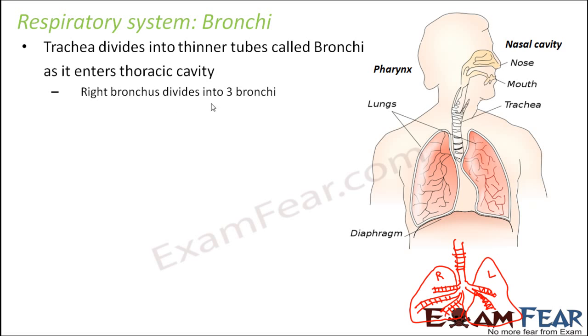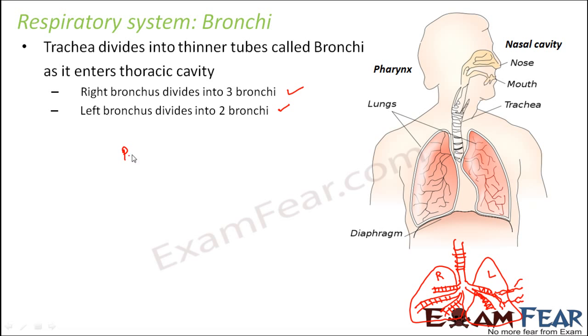So the right bronchus divides into 3 bronchi. As I said, towards the right side it divides into 3, and towards the left side it divides into 2 bronchi. Now these tube-like structures will further divide into thinner tubes like this, which in turn will further divide. So this division will continue, and that is how they are named as primary, secondary and tertiary bronchi.